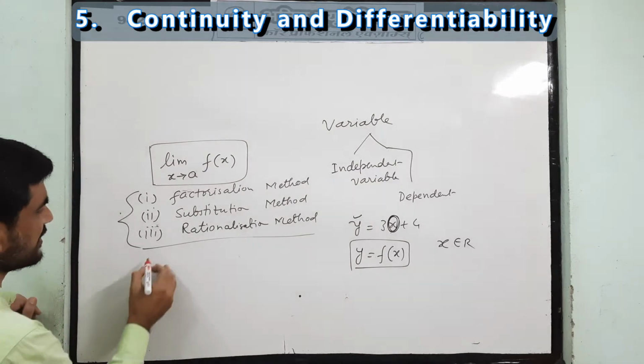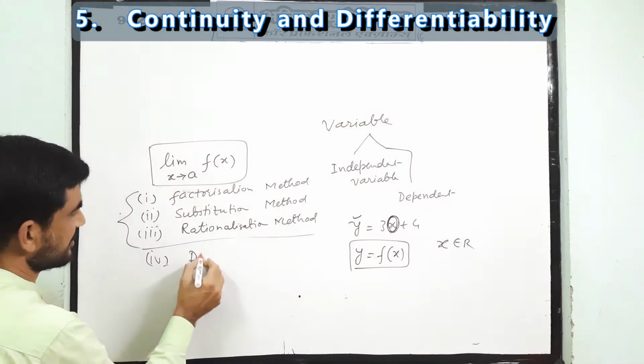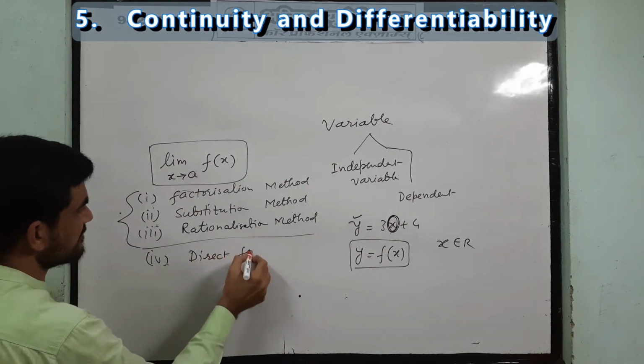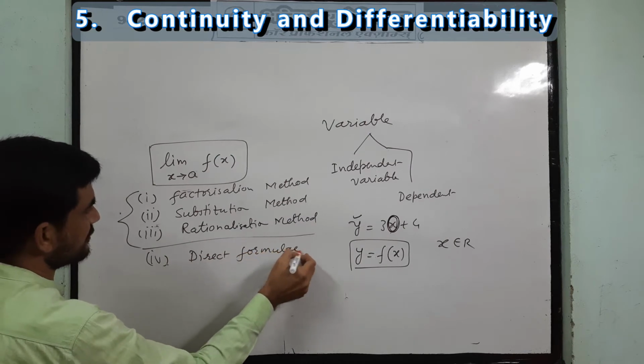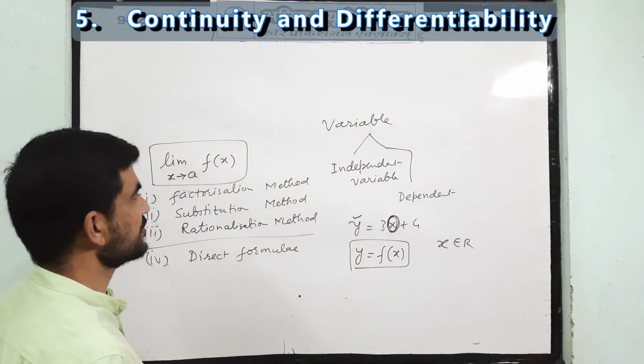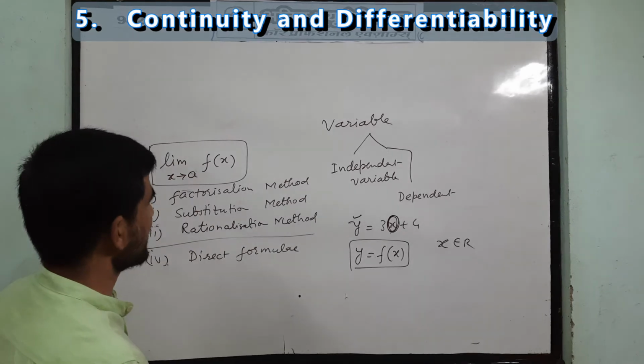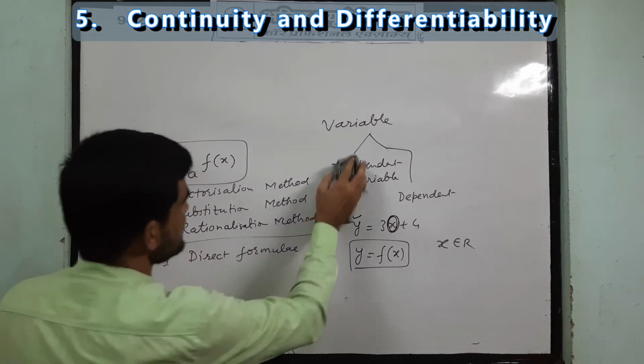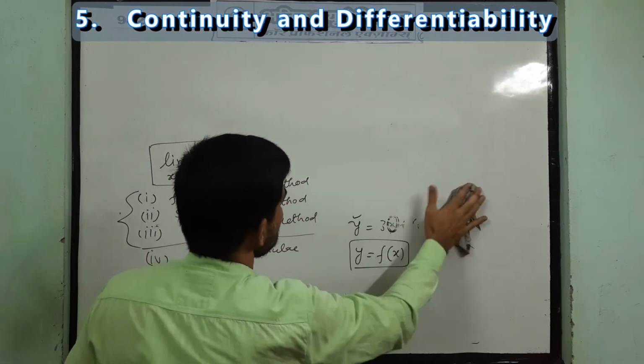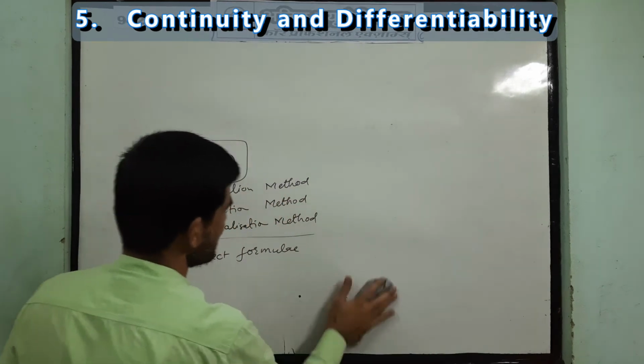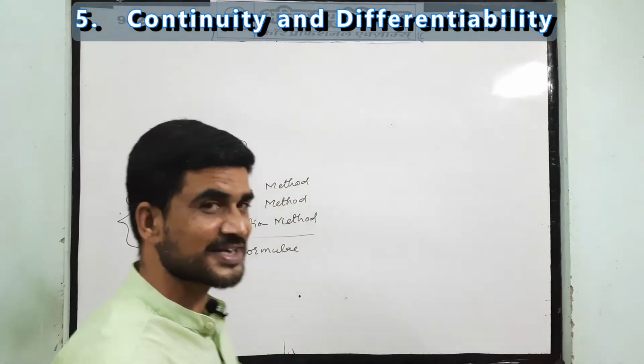And one more method was direct formulae, some direct formulae for limits. Let's see them one by one just for a revision. Today we will discuss only the revision part of 11th class, then we will start the next video.